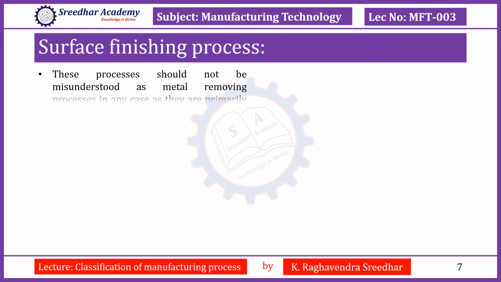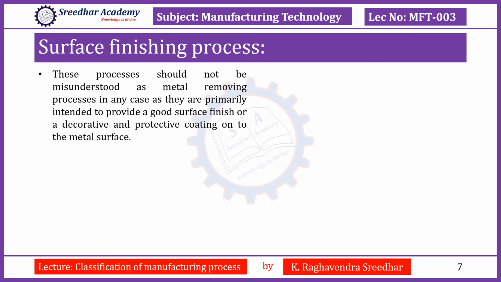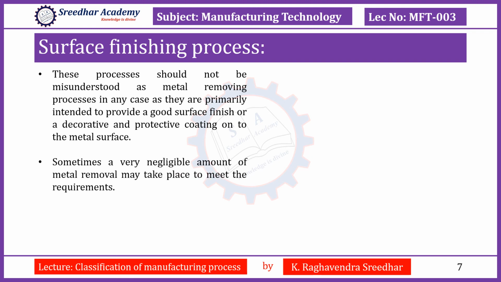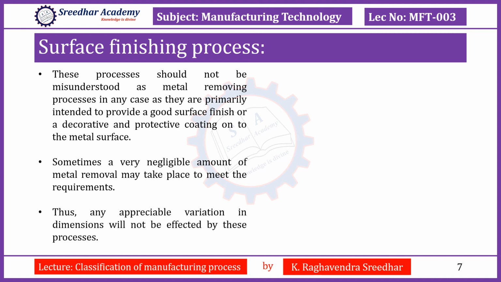Surface finishing process. This surface finishing process should not be misunderstood as the secondary shaping process, which is the metal removing process. This surface finishing process is primarily intended to provide a good surface finish or decorative components and protective coatings on the metal surfaces. Sometimes a very negligible amount of metal removal may take place in order to meet the requirement of the end users. Thus, any appreciable variations in the dimensions will not affect this process.